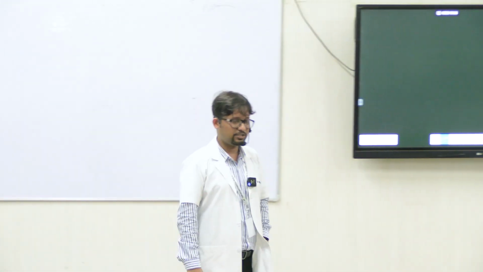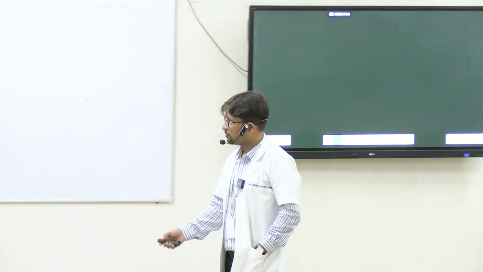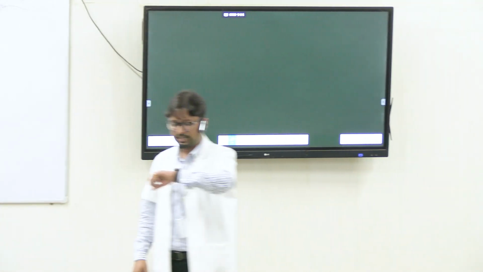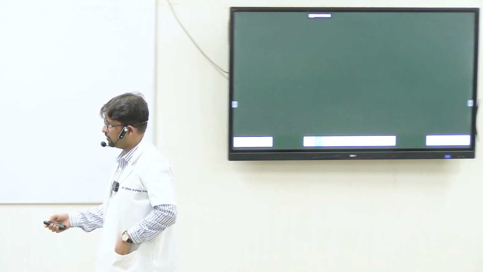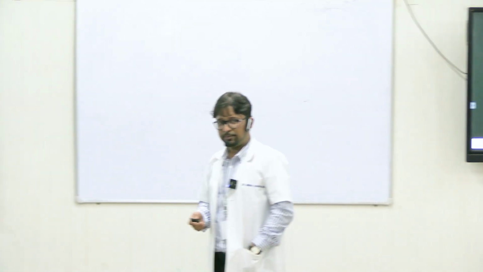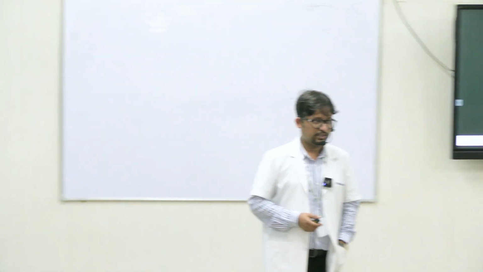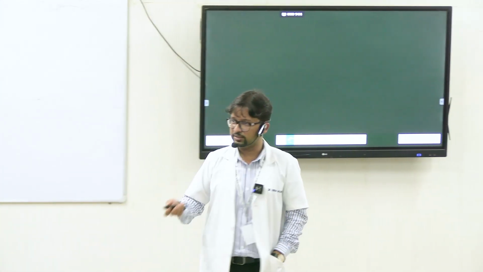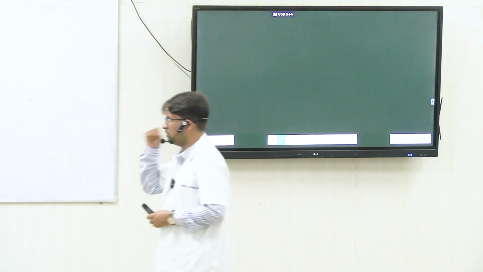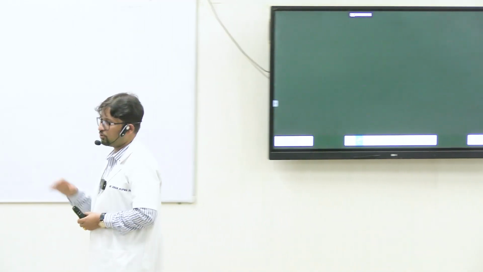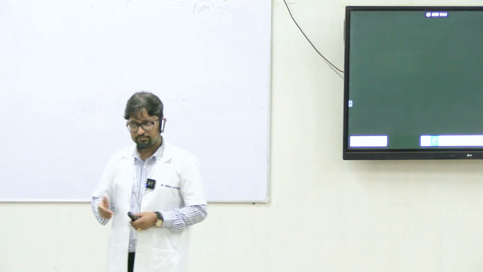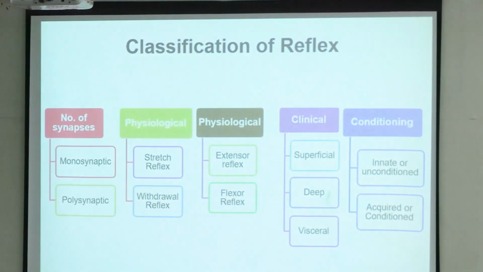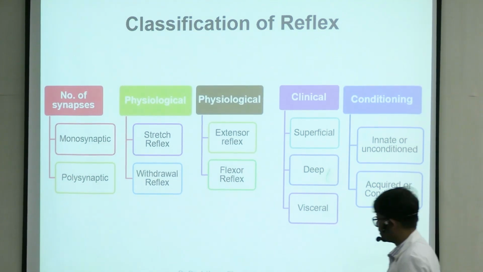Classification of reflex arc, if you see, what are the different types of classification? On the basis of number of synapses, you can classify reflexes into monosynaptic and polysynaptic. अगर एक ही synapse से बीच में, so it is monosynaptic. More than one, it is polysynaptic. Now there are 2 forms of physiological classification based on the nature of the response and the stimulus.